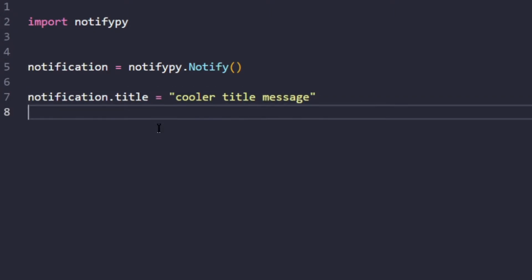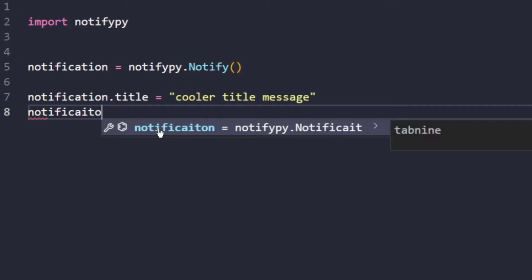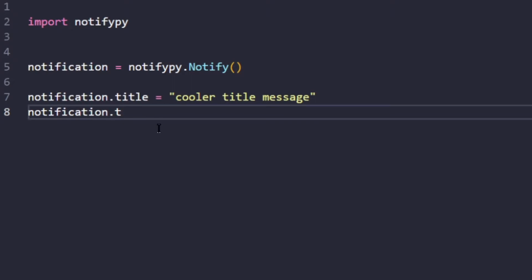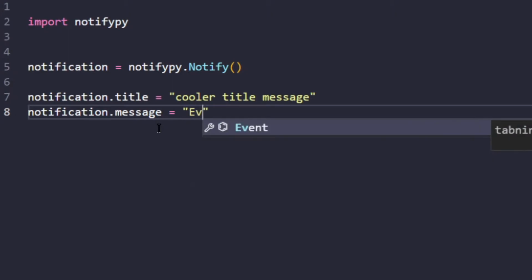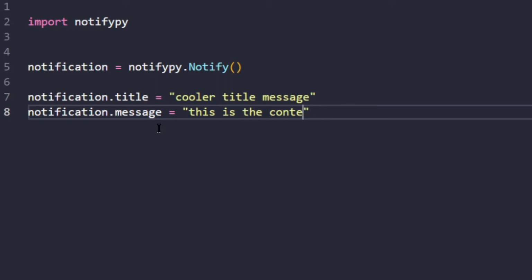Another property I can set up is notification.message here, and here I will type the content of my message body.